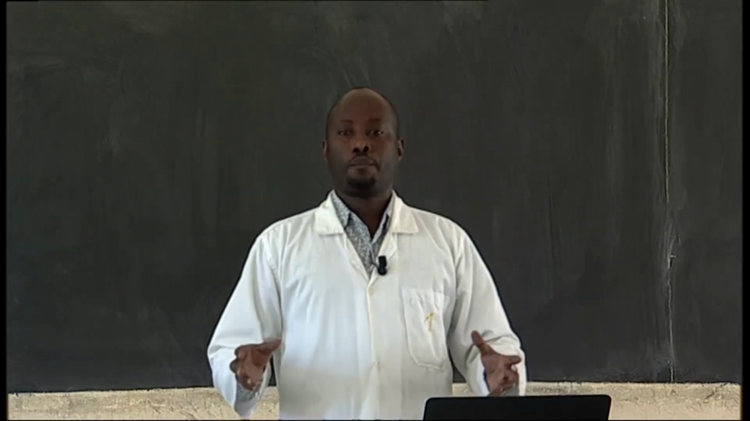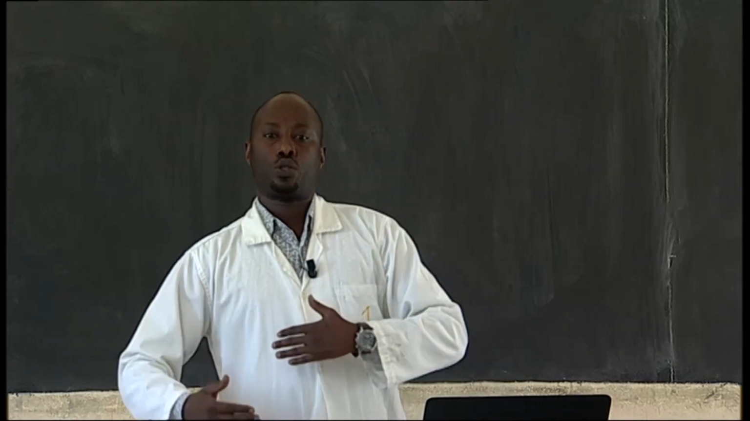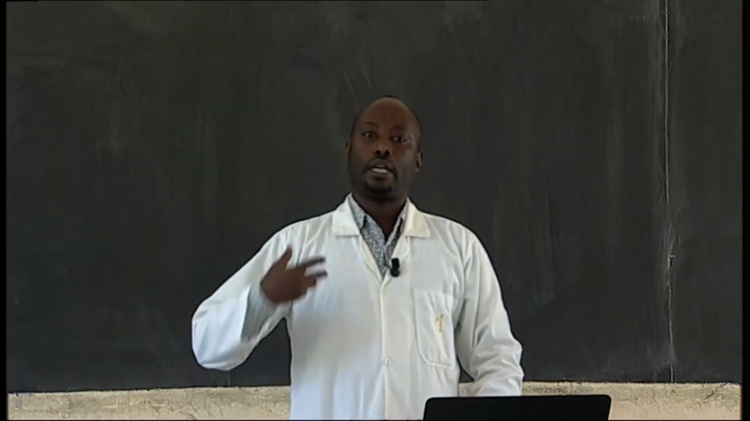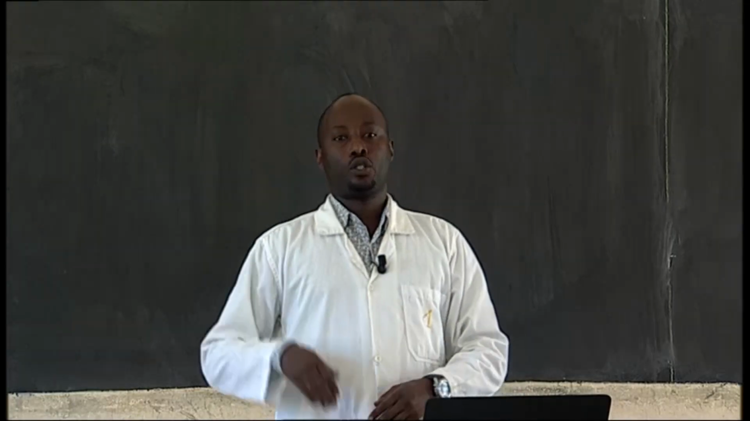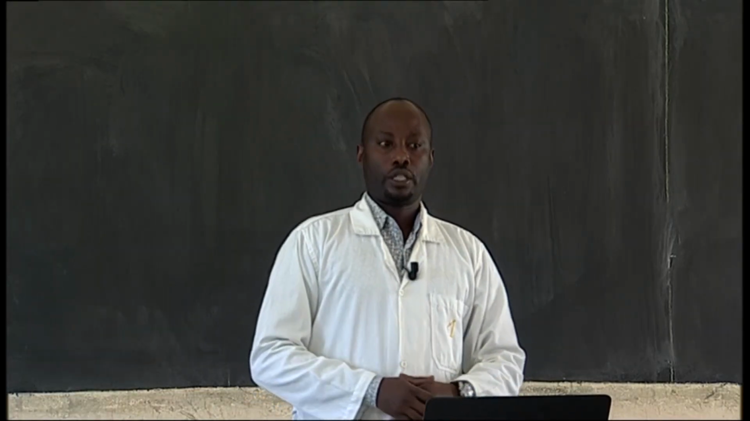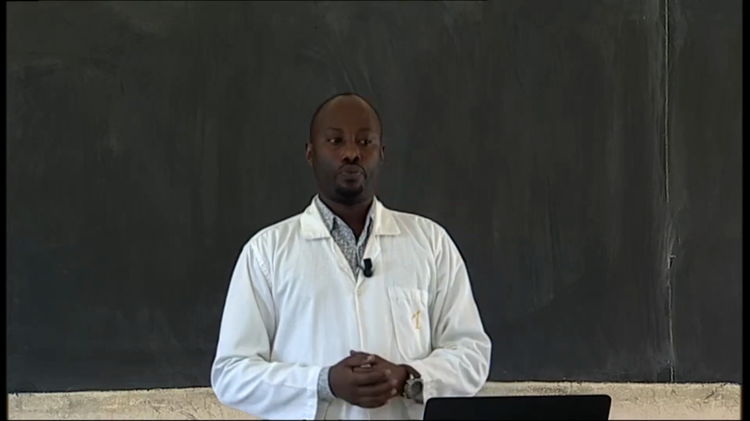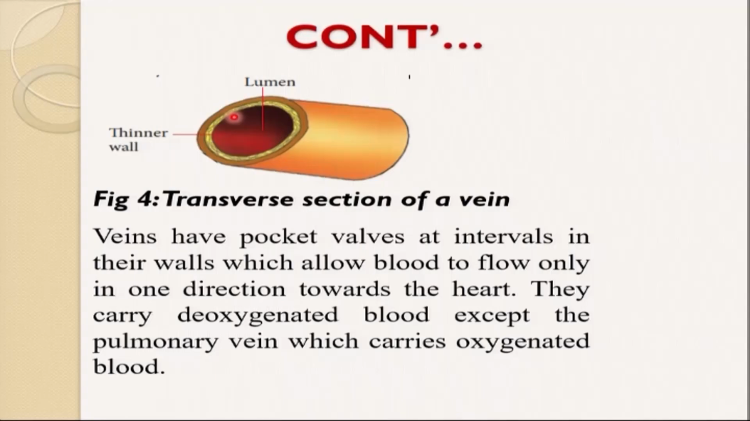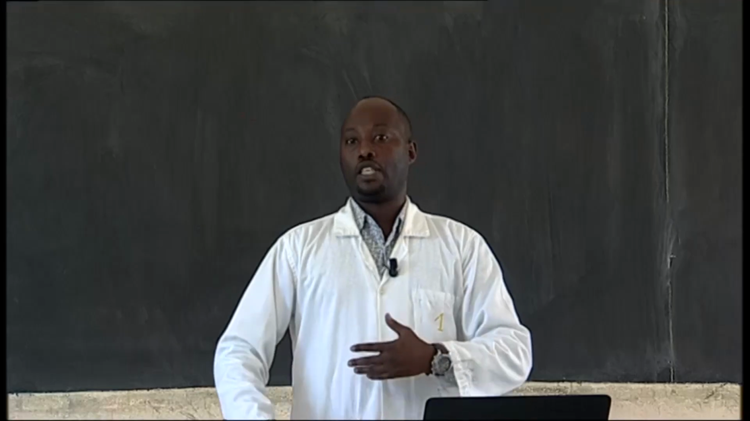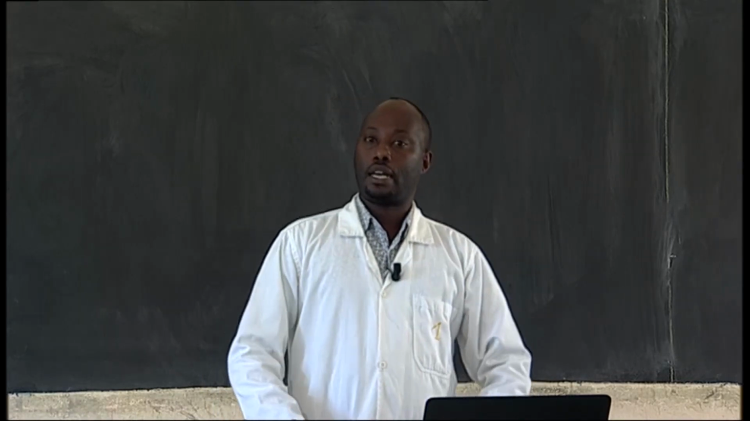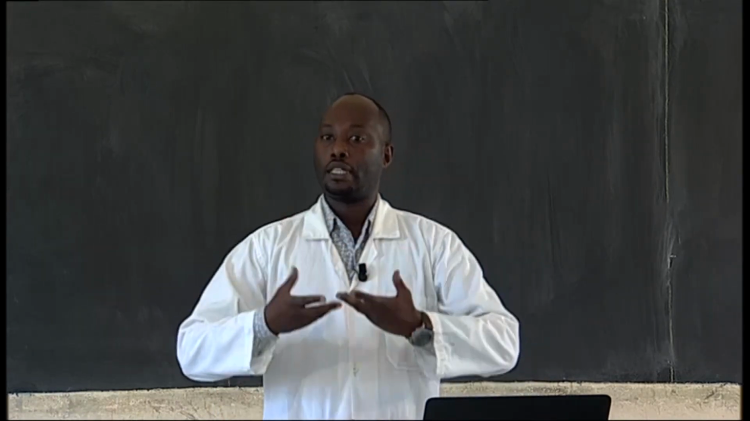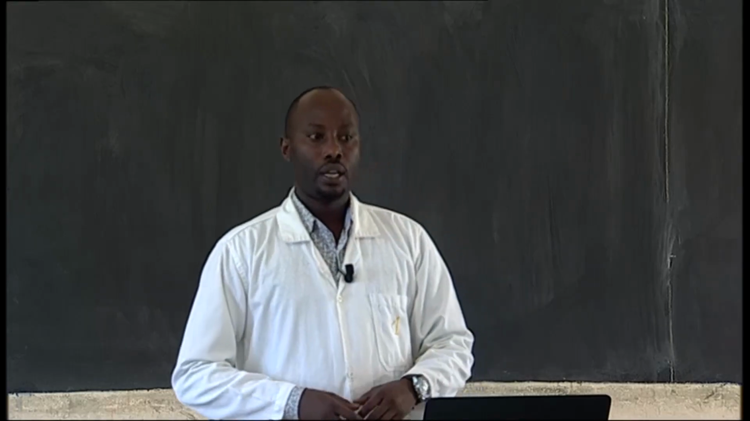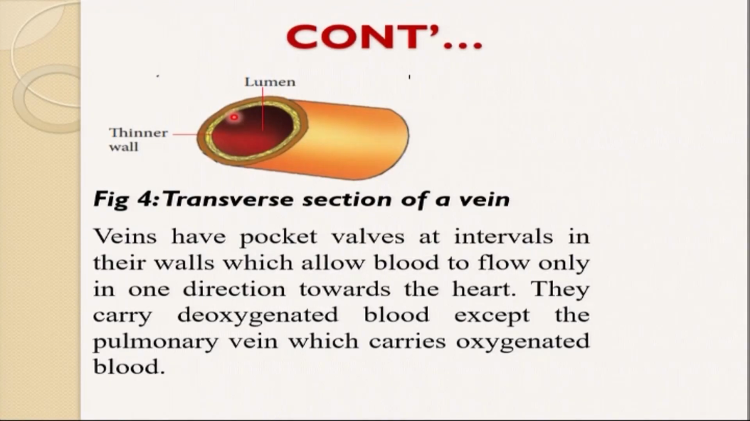Veins have pockets. If I talk about pockets, that is to say, if the blood is flowing from the legs going to the heart, the blood cannot go back. It has to move in a single direction. So it has pockets at intervals in their walls, which allows blood flow in one direction towards the heart. And it means the blood has to move in one direction, not going back. If the blood is flowing from the legs, from the intestines and arms, it has to go to the heart. It has to move in a single direction. They carry deoxygenated blood, except pulmonary vein, which carries oxygenated blood.